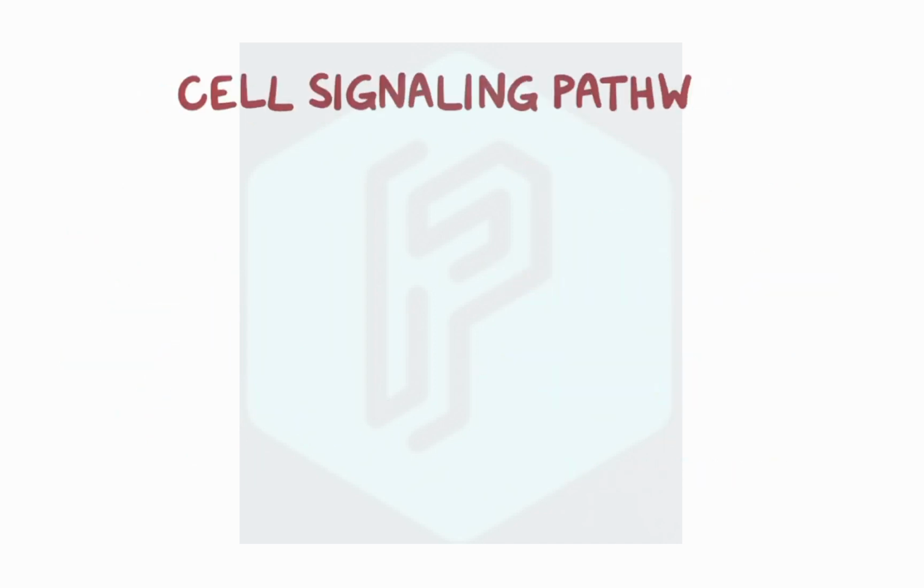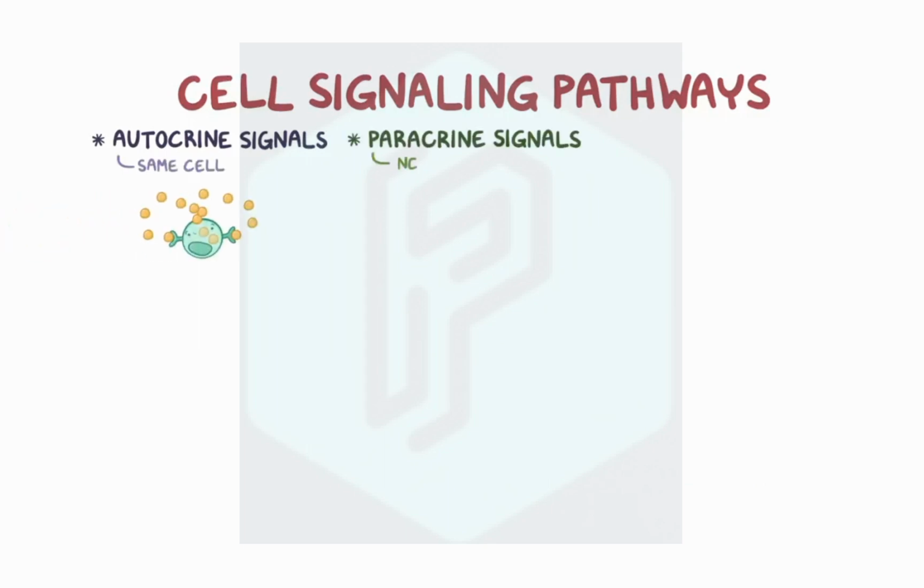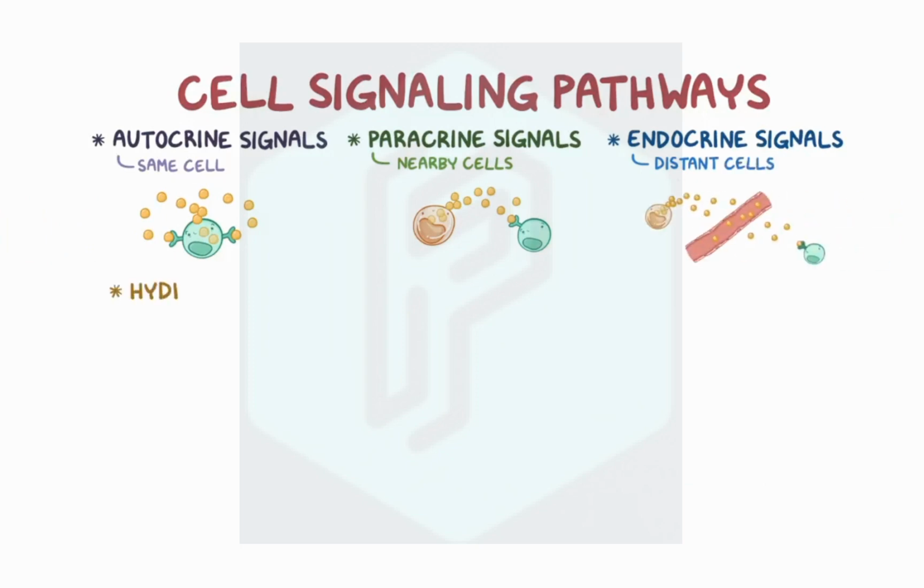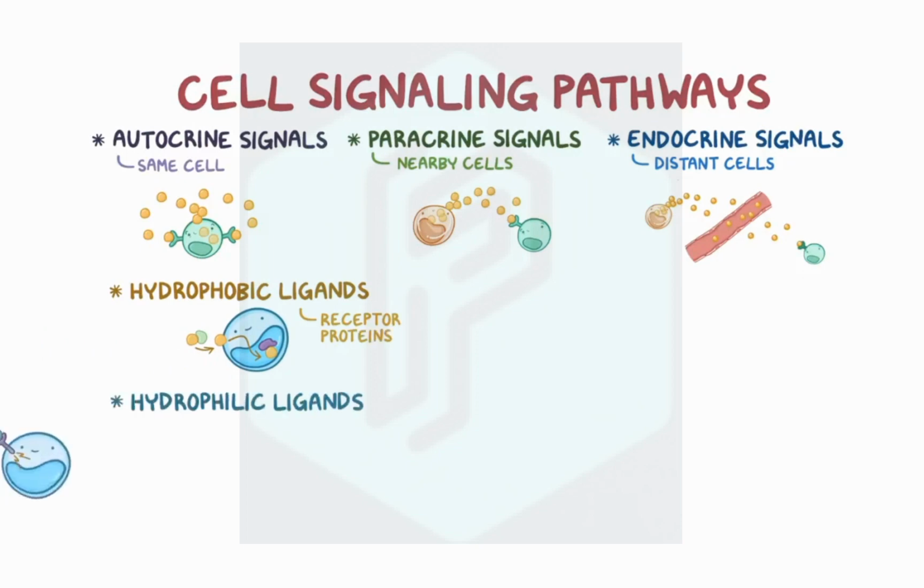Alright, as a quick recap. Autocrine signals target the same cell. Paracrine signals target nearby cells, and endocrine signals target distant cells. Hydrophobic ligands are able to diffuse across the cell membrane and bind to receptor proteins inside the target cells. Hydrophilic ligands are unable to cross the cell membrane, so they must bind to transmembrane receptors, which have an intracellular end that triggers a signaling pathway inside the target cell.